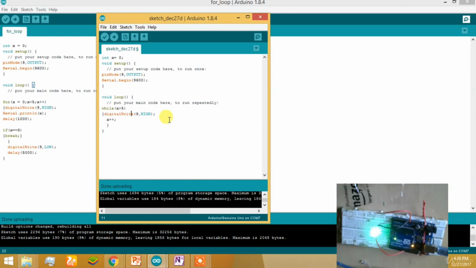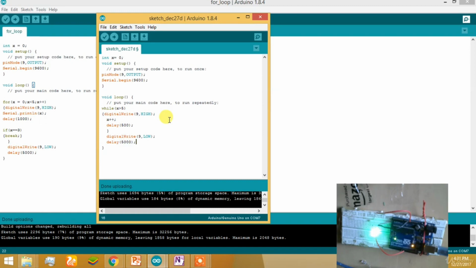Let's give it a delay of, let's say, 500 milliseconds. After exiting, it should be given a statement, or else it will run the whole void loop again. digitalWrite 9, comma, LOW, and it will stay so for the next 5 seconds, so give a delay of 5000.